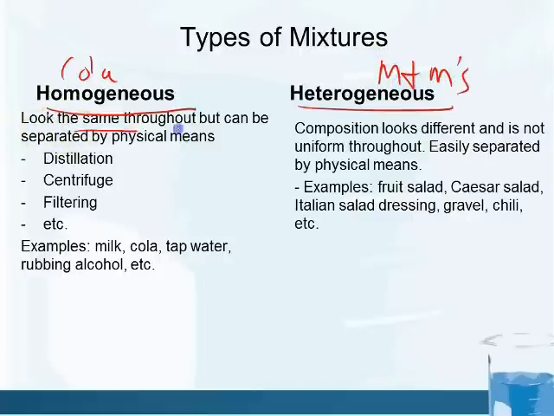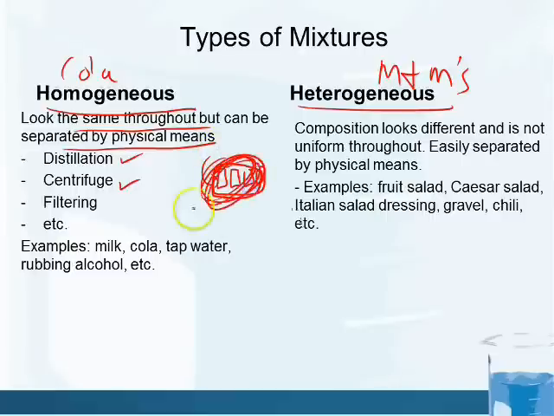Homogeneous mixtures look the same throughout, but can be separated by physical means, like distillation, which we talked about. Centrifuge, we'll go more into that later as well, but basically you put test tubes of mixtures in a spinning apparatus, and the speed that it spins around will cause the mixture to separate. It's kind of like when you're in one of those centrifuges at an amusement park, your stomach somewhat separates from the rest of your body.